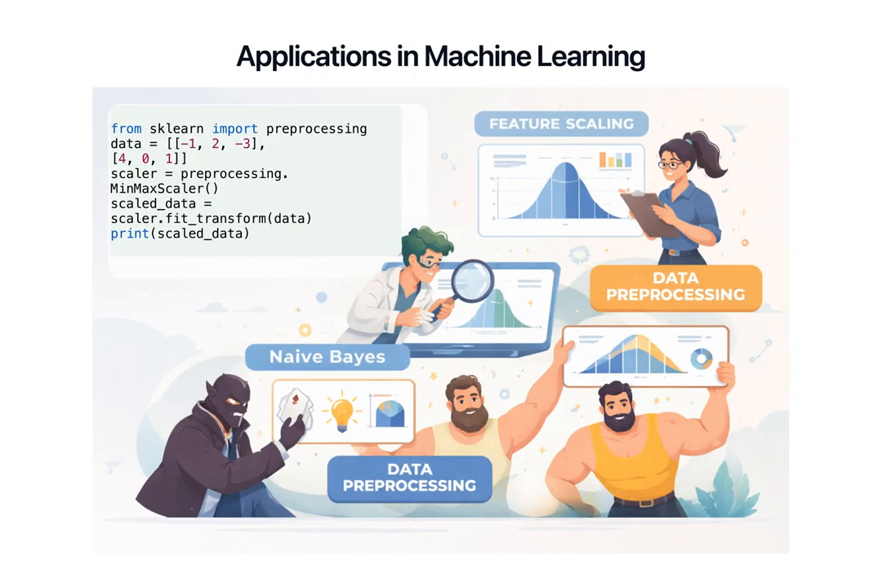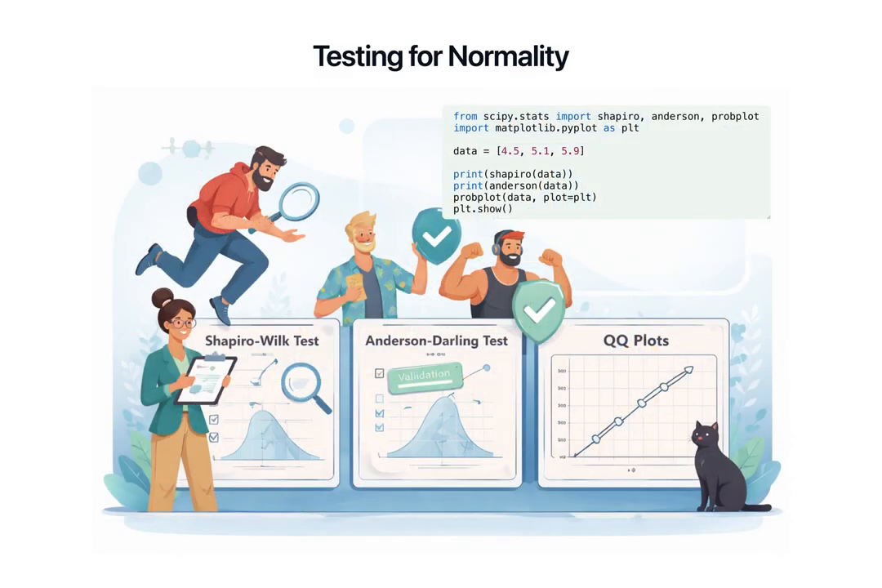Normal distribution is crucial in machine learning for feature scaling and is assumed in algorithms like naive Bayes, aiding in data preprocessing. Testing for normality can be done using the Shapiro-Wilk and Anderson-Darling tests, while Q-Q plots provide a visual assessment of data distribution.